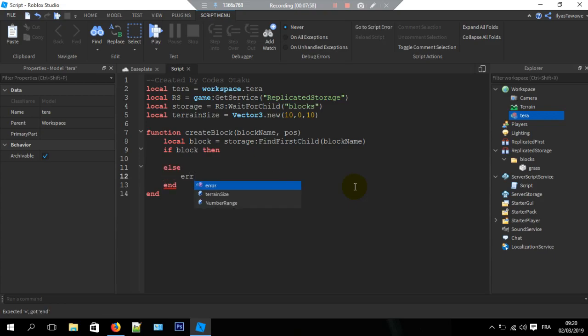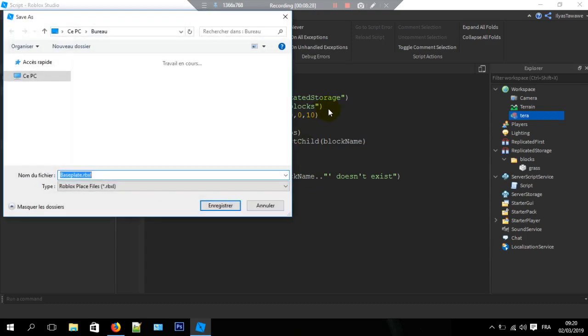else we're gonna error, or actually, well, error this block name doesn't exist. Alright, cool.